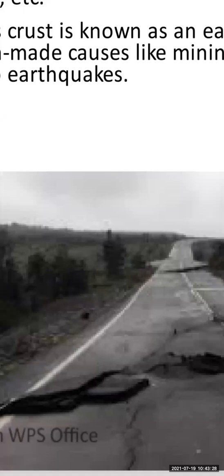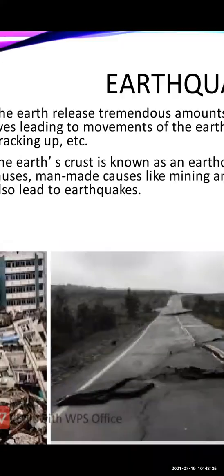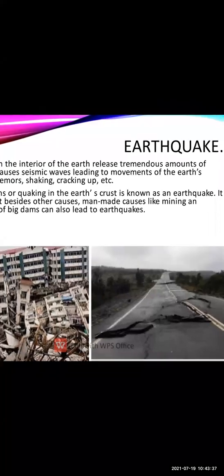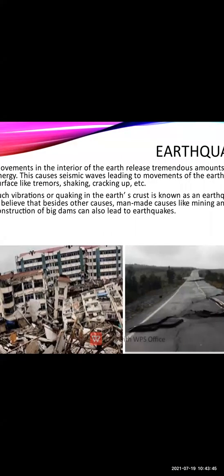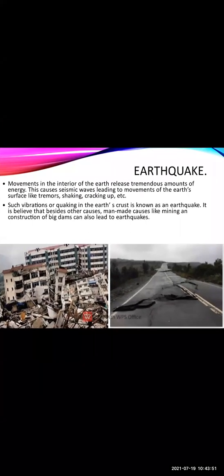Because of the vibration of the earthquake, there have been cracks on the road. Okay, and here you may also have seen that due to the shaking, buildings collapse down. So these are all examples of the earthquake.